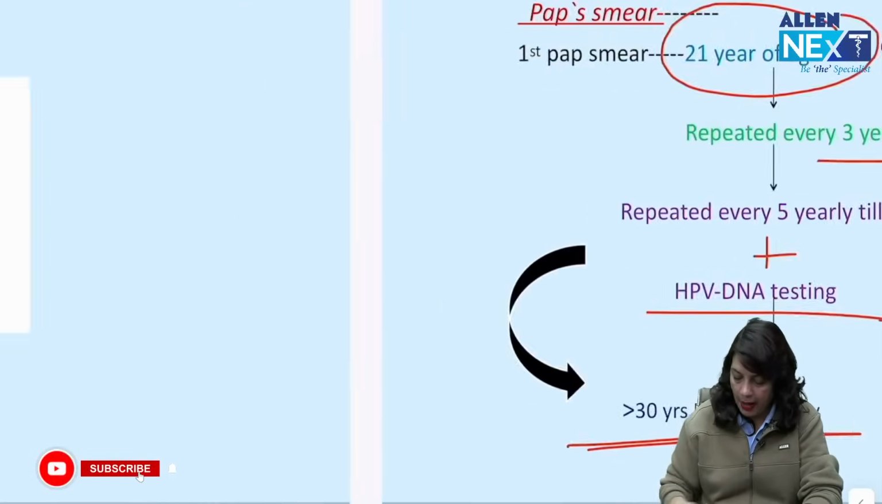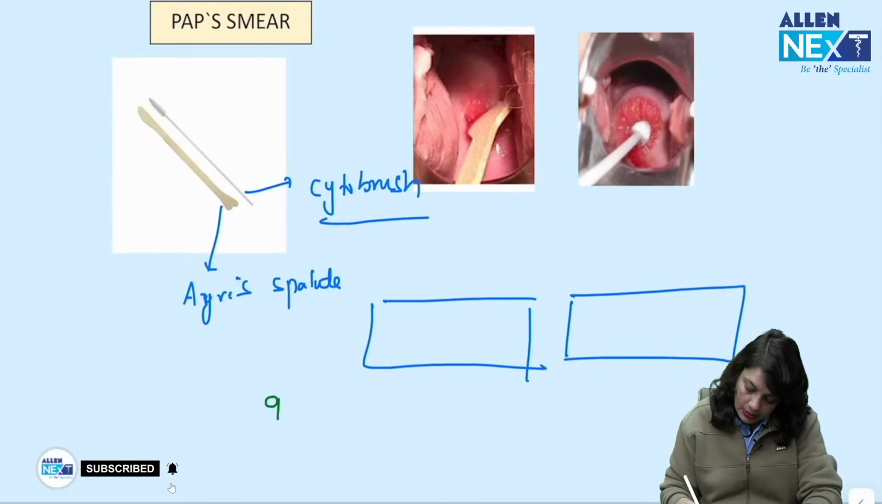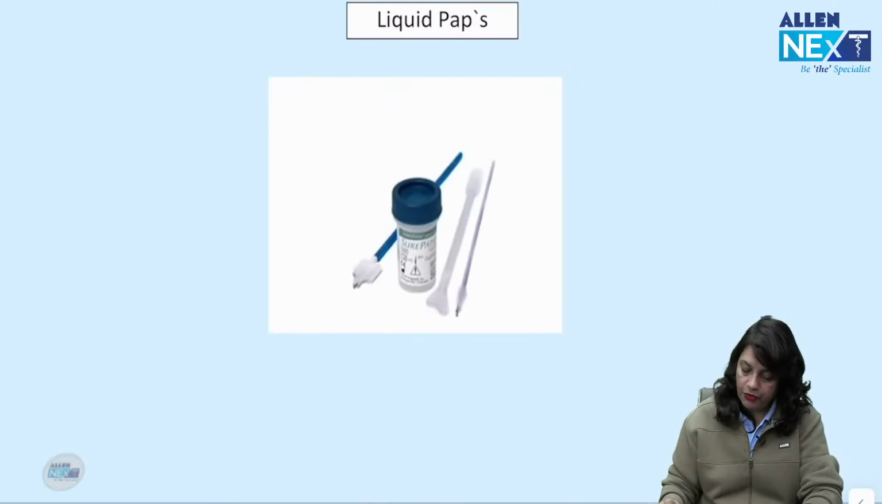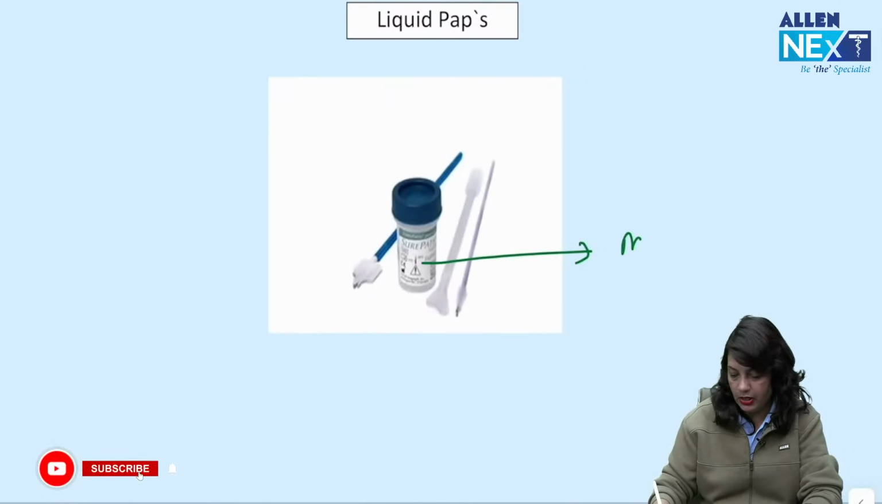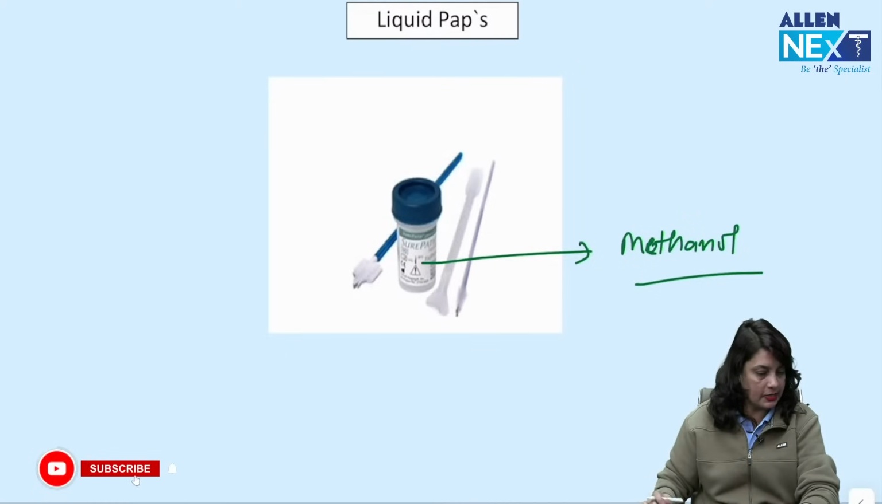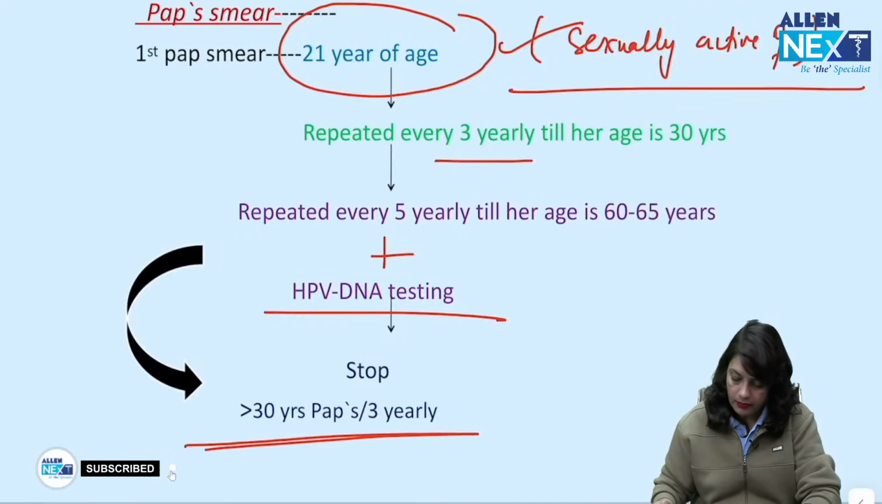The fixator used in Pap smear is 95% ethanol plus ether. And if you are taking a liquid based cytology, then this contains methanol as a fixator. Okay.